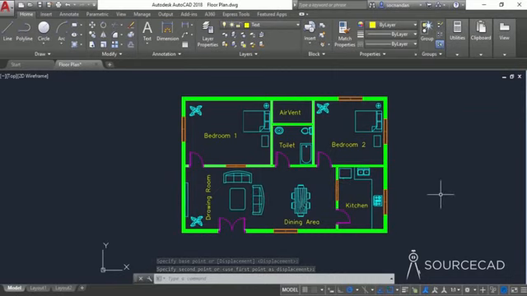All right, now we have added all the required values here. We have added the text, we have added the blocks and everything within this drawing. So we finally need to add dimensions in our drawing, and we need to print this floor plan using our physical or virtual plotters. And that we'll learn in the next and the final part of this series.